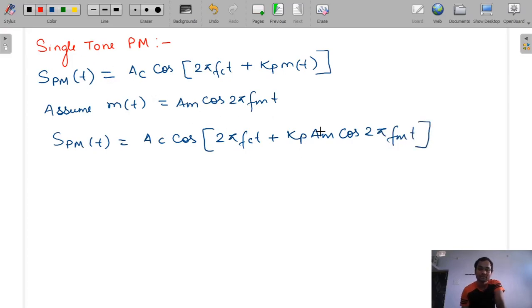Now the significance of this term Kp into Am is that it is equal to beta. So our beta is equal to Kp Am, and this beta is known as the modulation index of phase modulated signal.